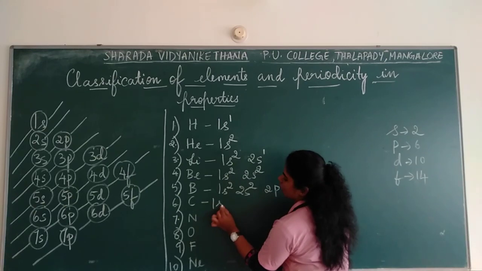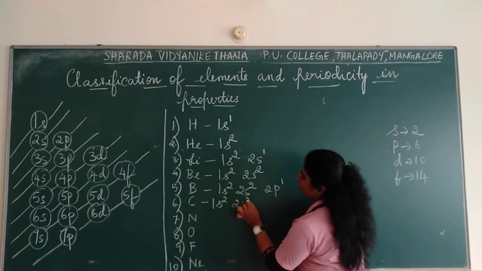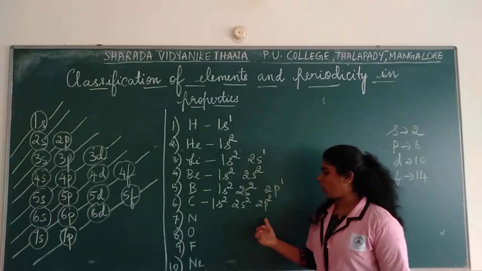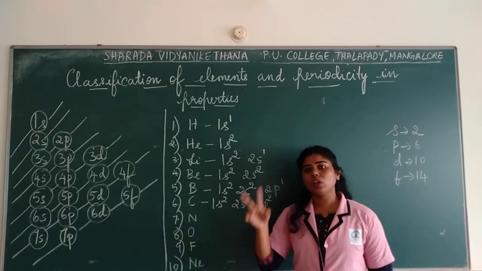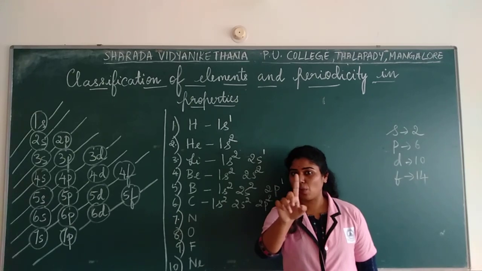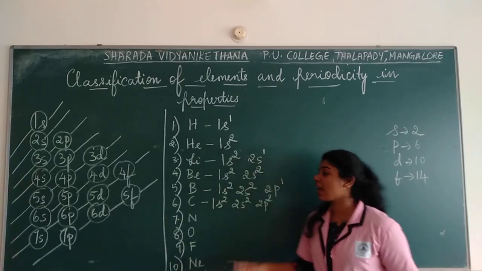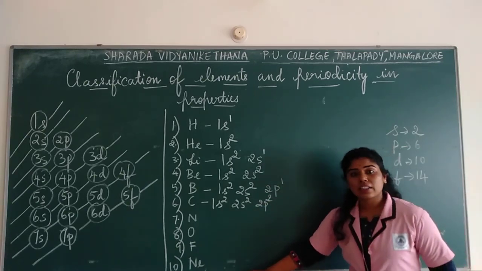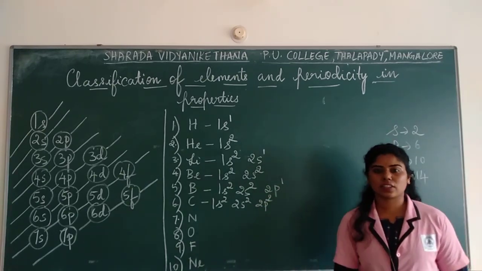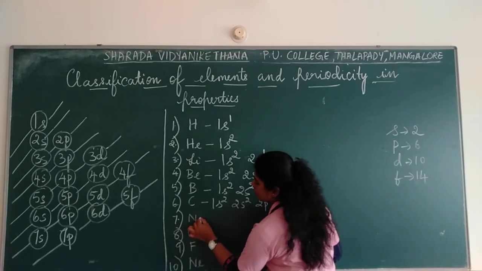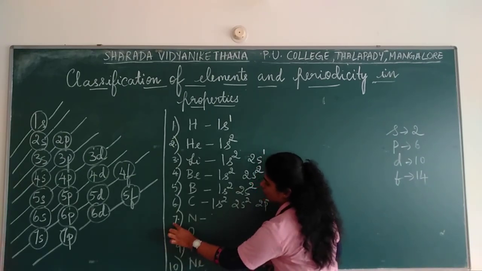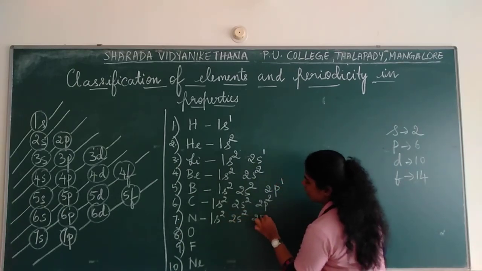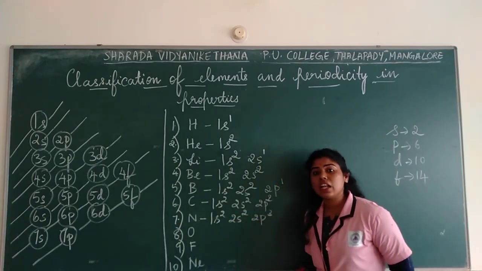So again 1s2, 2s2, 2p2. Correct? Okay. Now, can p take only 2 electrons? No. Only s can take 2 electrons. But p can take how many? P can take 6. That means you can fill till the p orbital gets 6 electrons. That means you start from nitrogen. Nitrogen atomic number is 7. So 1s2, 2s2, 2p3. You can keep on filling till 6.